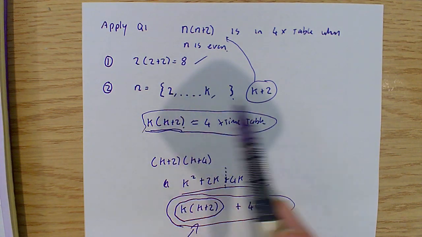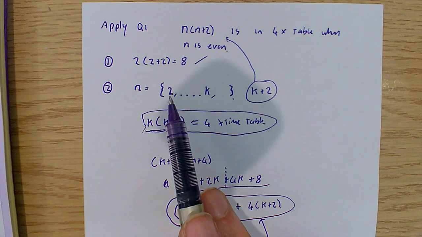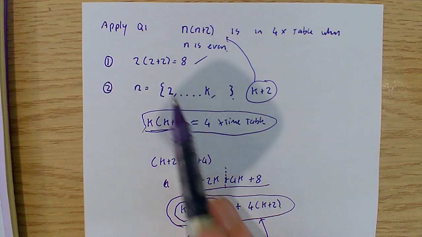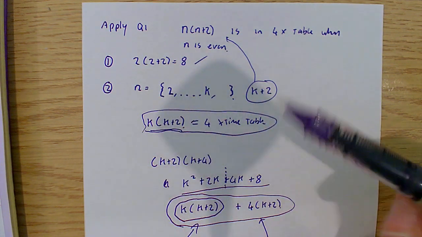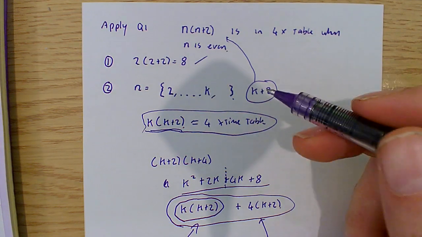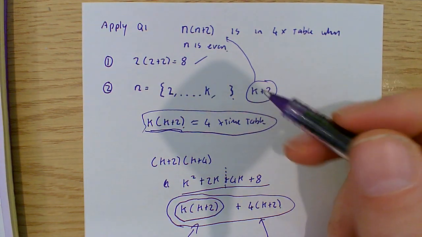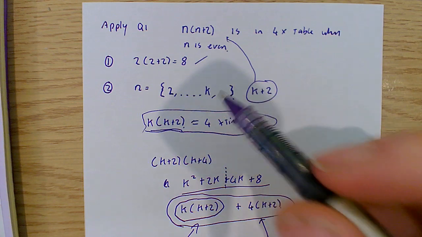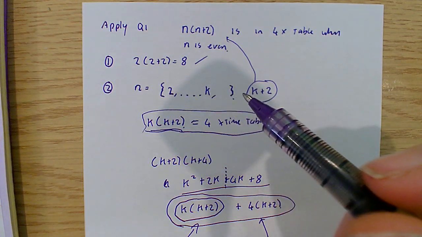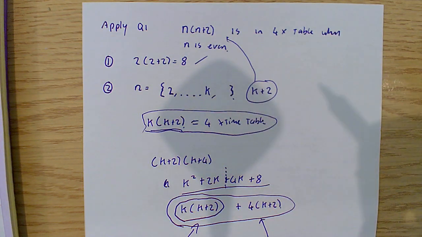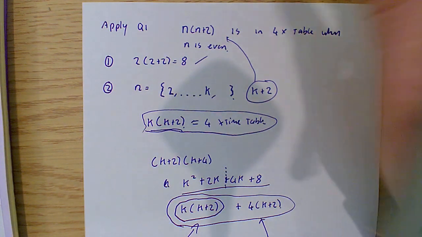So if it's true for 2, it must be true for 4. If it's true for 4, it must be true for 6. If it's true for 6, it must be true for 8. So what induction does is it allows us to state something is true for a finite set of values, and then extend that to the next value, and therefore, if you repeat that over and over again, it becomes true for all values.